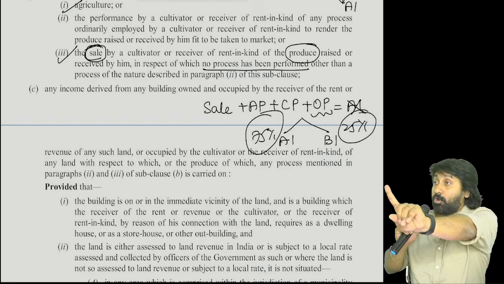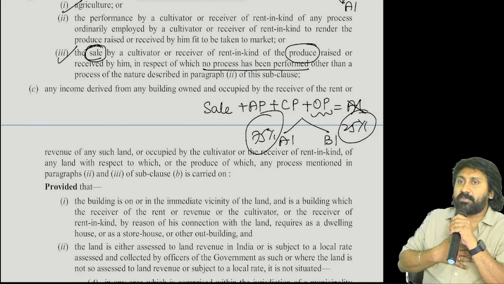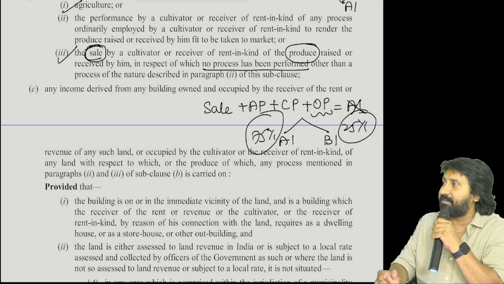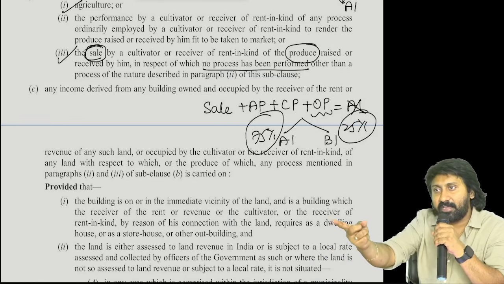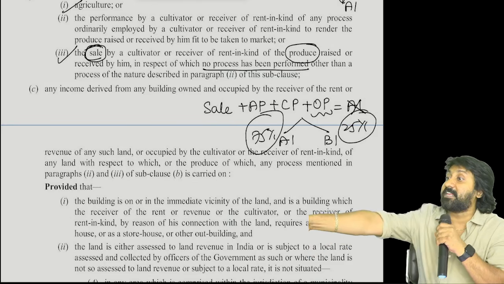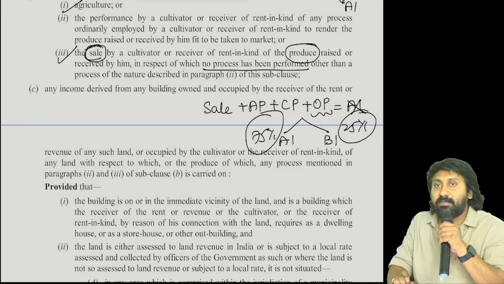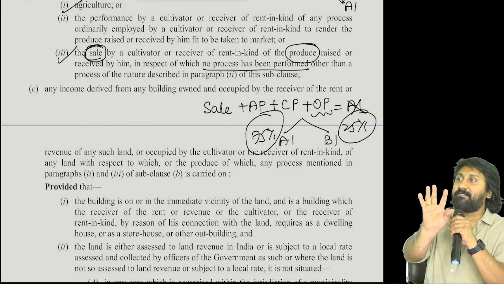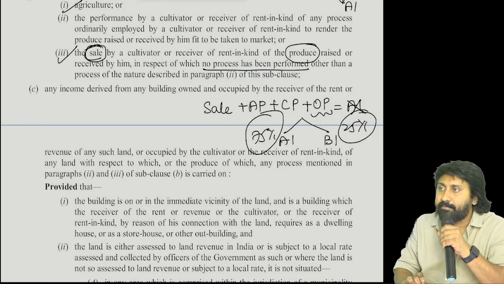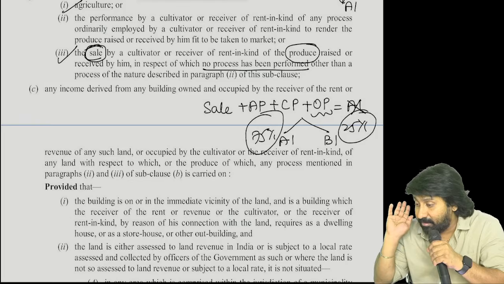See, I will tell you the problem why it came. Suppose I am an agriculturist. I will be doing coffee produce. I will do some activity, both compulsory activity and optional activity. I will tell you 90% is agriculture, 10% is business. How can I prove that 90 and 10? If I show more agricultural income, I will get more benefit. If I show more non-agricultural income, I will get more benefit. More agriculture, more non-agriculture.